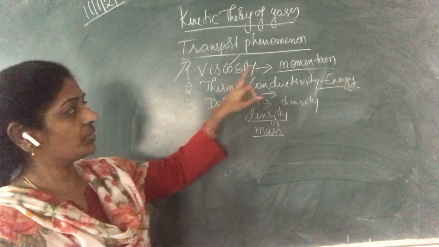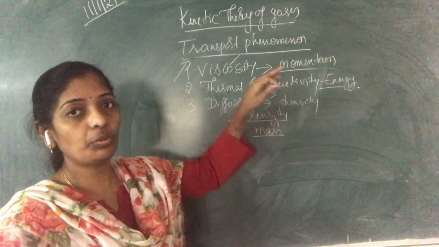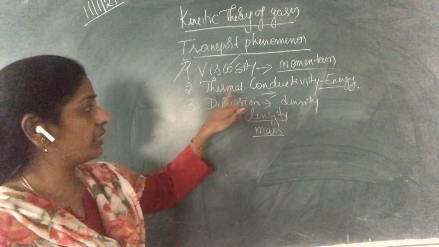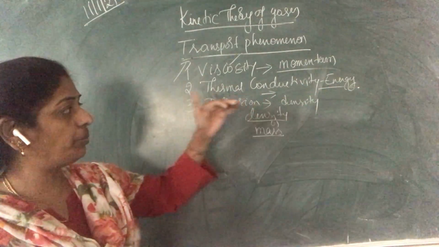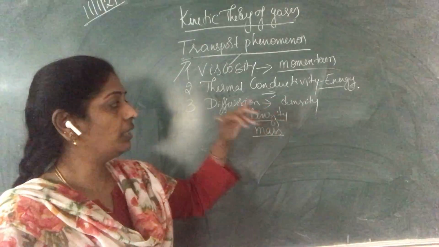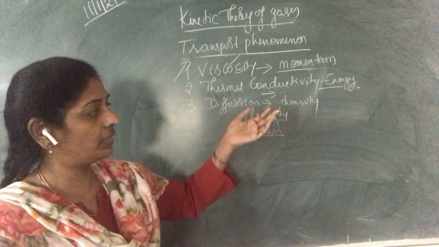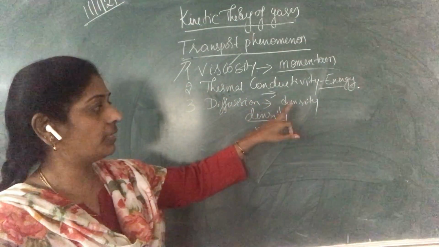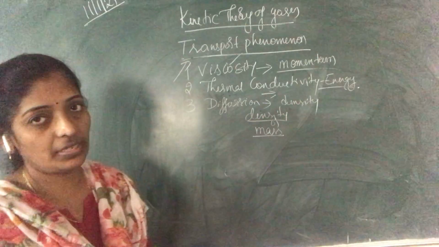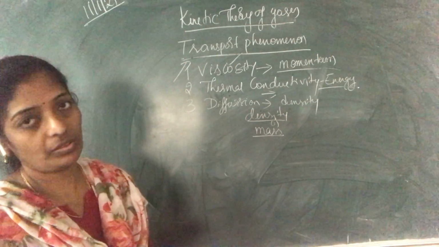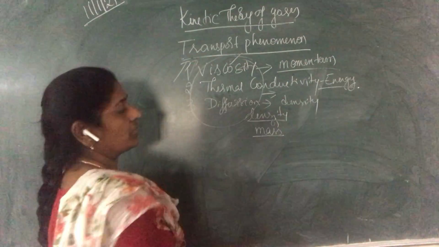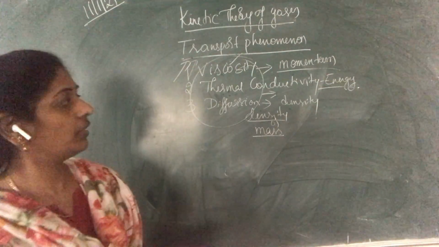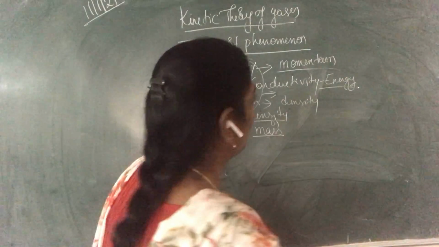So in case of viscosity, momentum is transported to get an equilibrium state. In thermal conductivity, energy is transported to reach equilibrium. In diffusion, density is transported from the higher density region to the lower density region to reach equilibrium. All these three combined are called transport phenomenon.